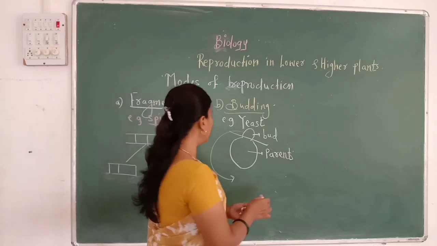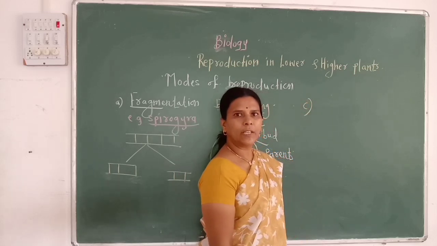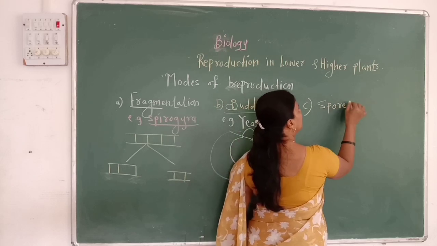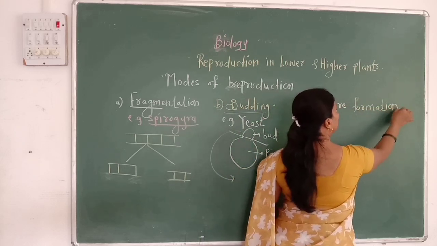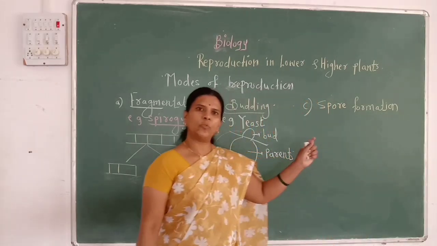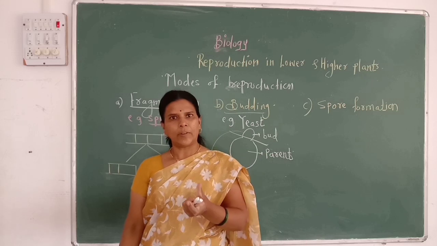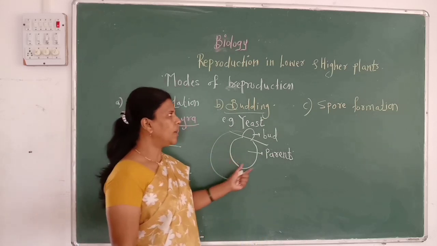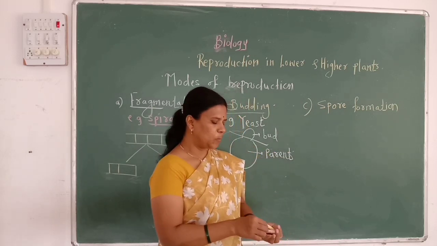Then the next method of asexual reproduction observed in lower organisms is sporulation, or formation of different types of spores. What is sporulation? Formation of different types of spores is called sporulation. Then, what are these different types of spores?